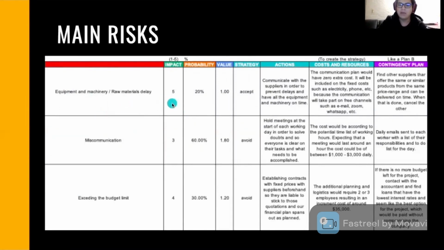The impact would be 5. It would be really critical for the project. The probability of it happening would be of 20%, and the value would be of 1. The strategy would be to accept it, and the actions would be to communicate with the suppliers in order to prevent delays and have all the equipment and machinery on time.